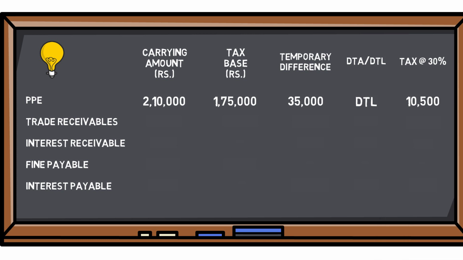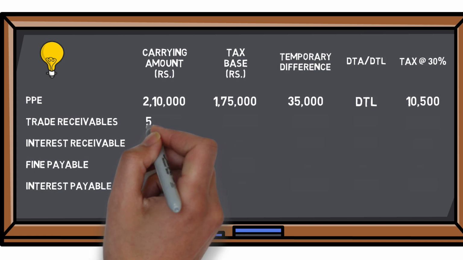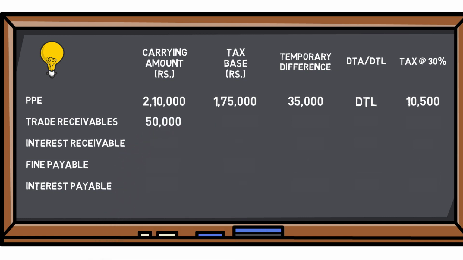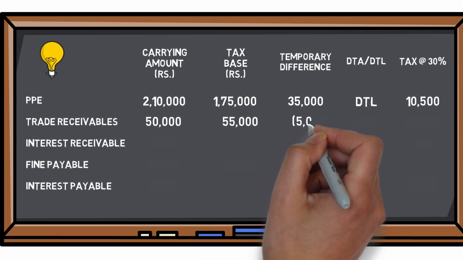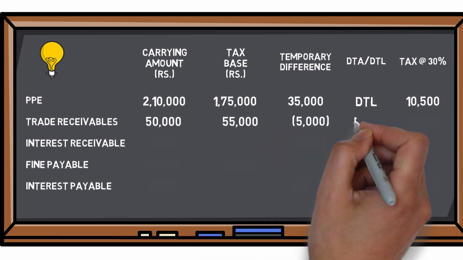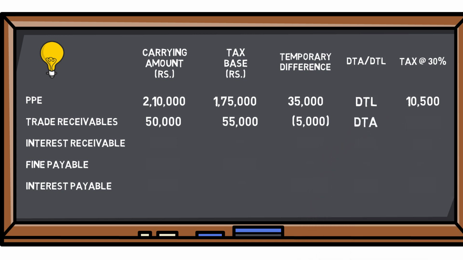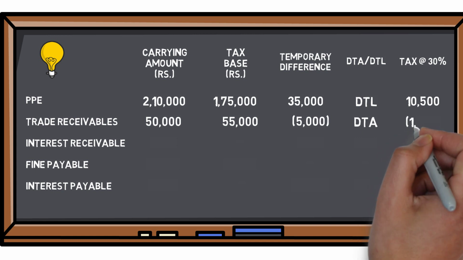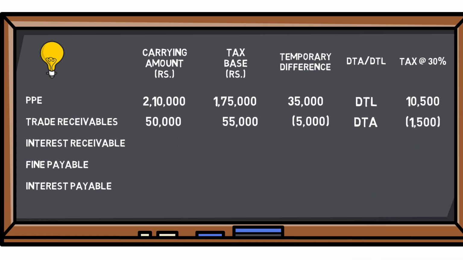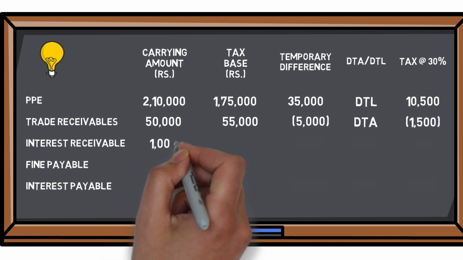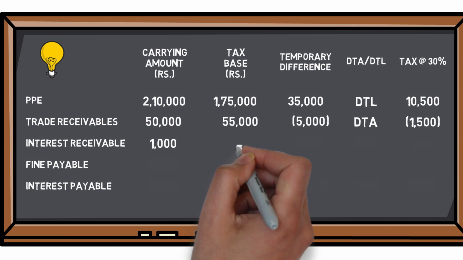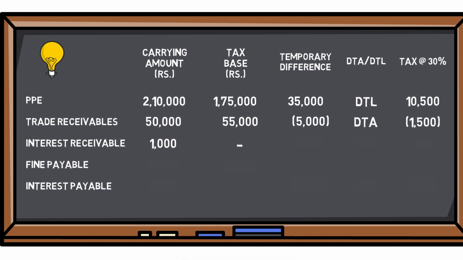Now since the loss allowance is not tax deductible, the carrying amount of the asset is now less than the tax base. This will give rise to deferred tax asset. Now since the interest receivable is taxed on cash basis, the tax base would be nil. Thus, the carrying amount of the asset would be greater than the tax base, hence it is a deferred tax liability.